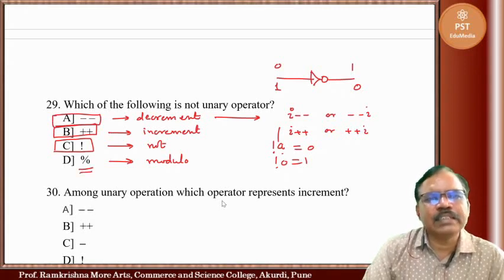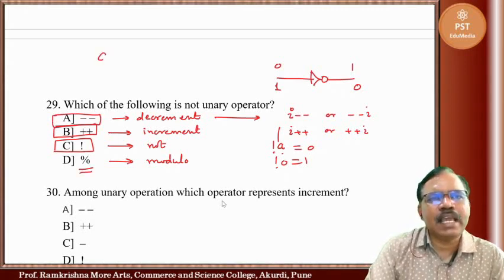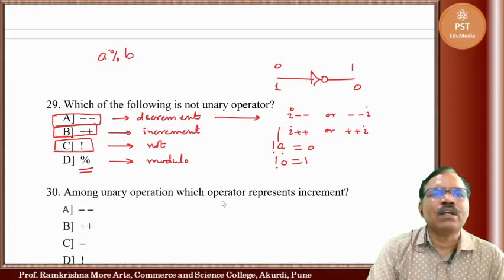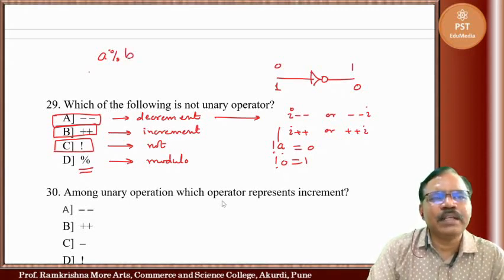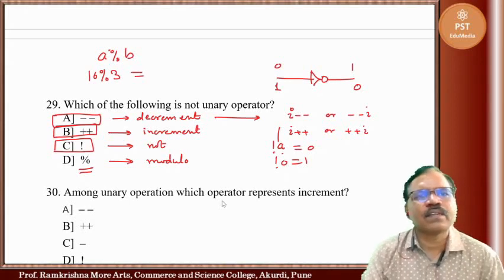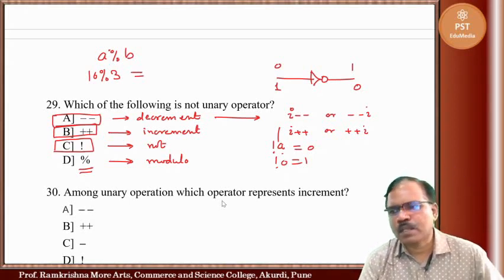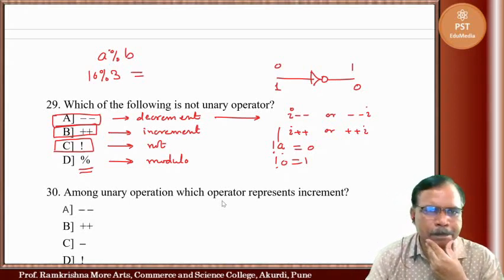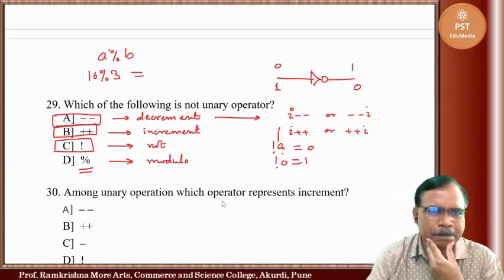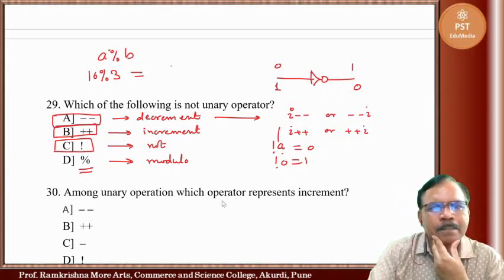But if we take percent, means A percent B, this is the modulo operator. What is the meaning of this? If we take 10 percent 3, what is the answer?